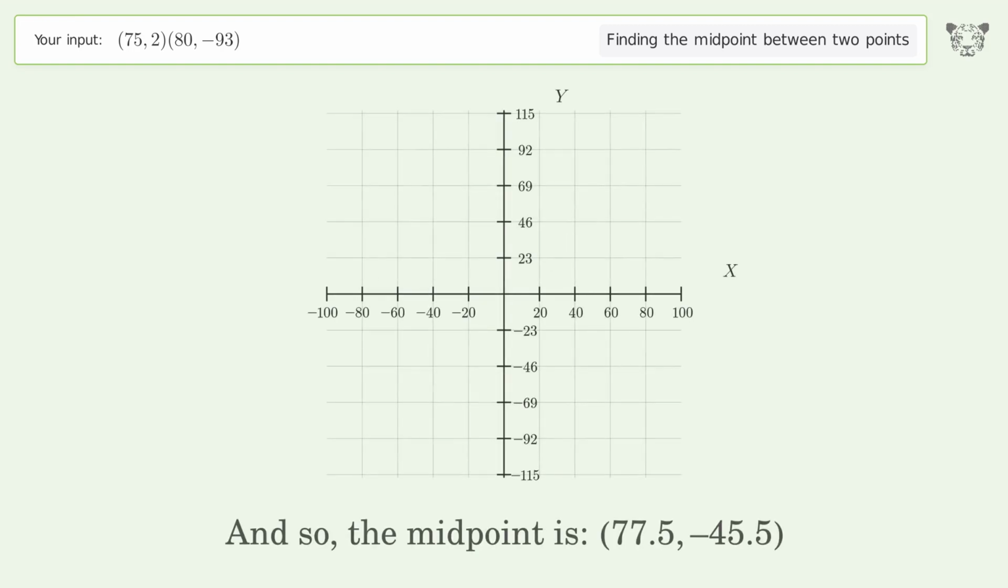And so, the midpoint is 77.5, negative 45.5.